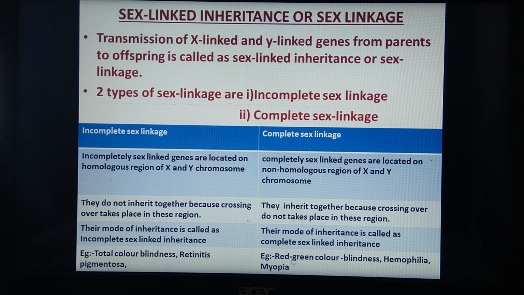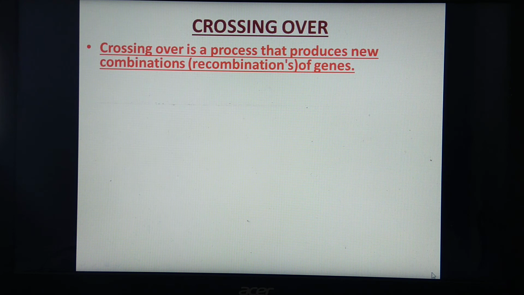Examples mentioned are red-green color blindness, hemophilia and myopia. Okay, so this is about sex-linked inheritance or sex linkage. We'll see about crossing over, the concept of crossing over, which we have used in linkage: complete linkage, incomplete linkage, as well as complete sex linkage and incomplete sex linkage.